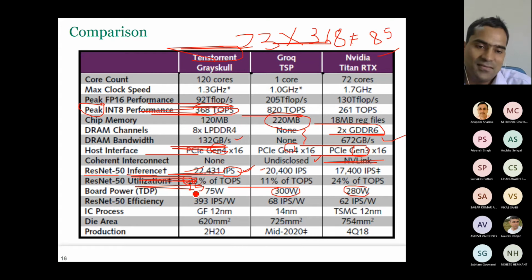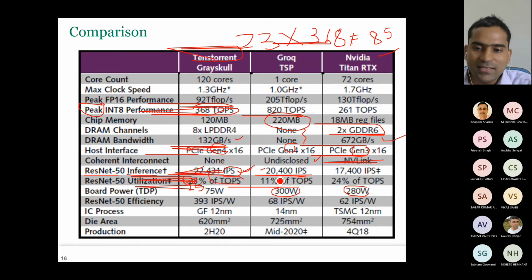Utilization is how much of the resources I'm able to utilize. So if I had 100 cores, I'm able to utilize only 23 cores or 25 cores. Others are idle. Or you can say all the 100 cores I'm using, but each core is utilized only 25%. Okay, so that means all the compute hardware I'm not able to even utilize.